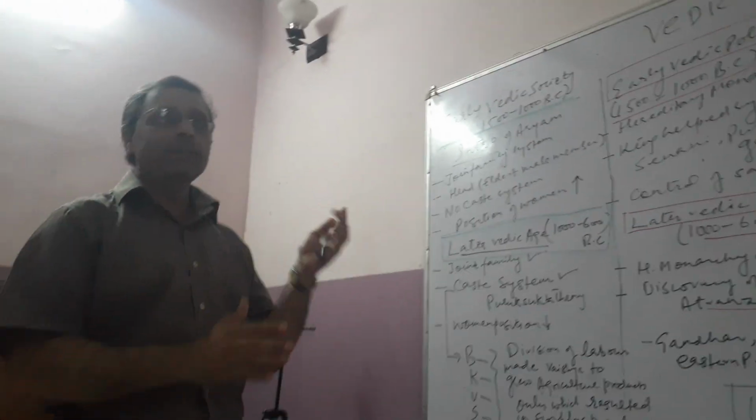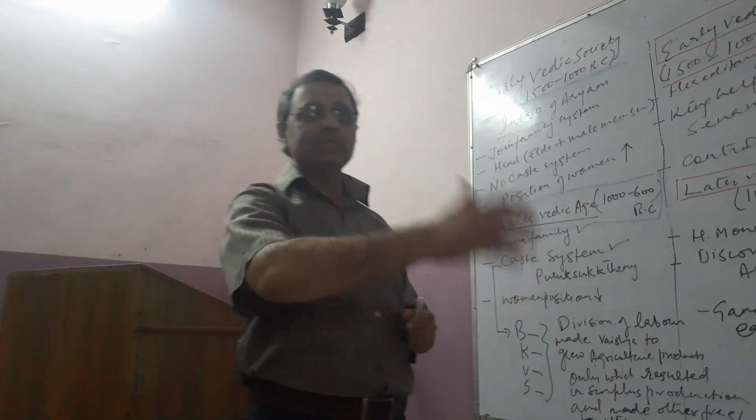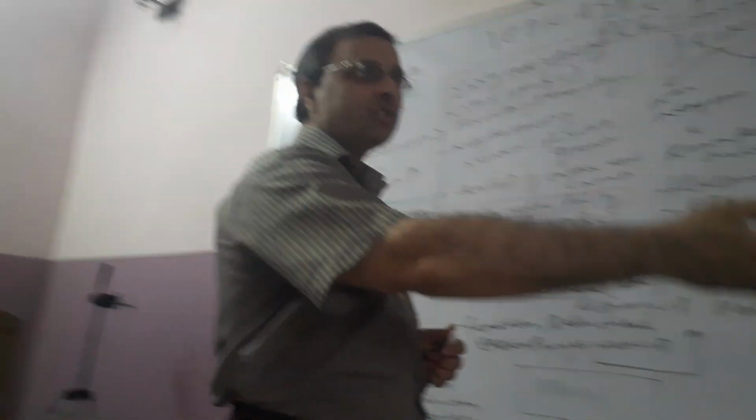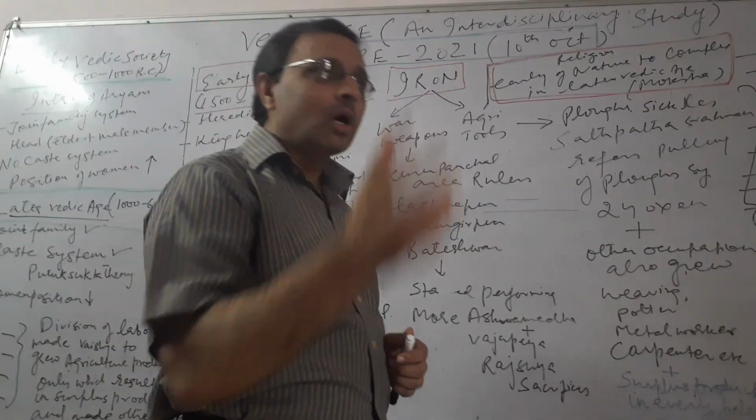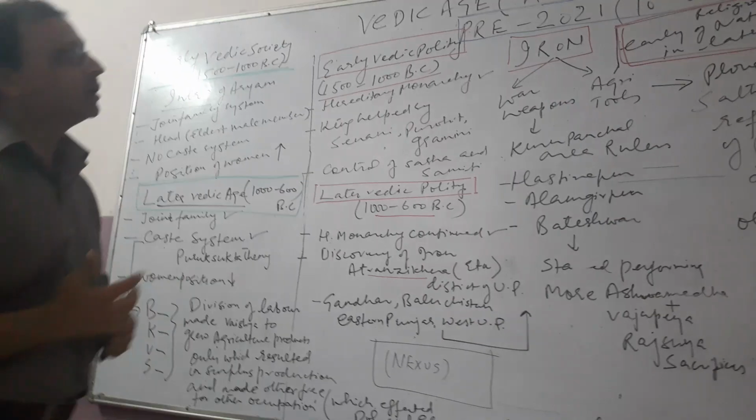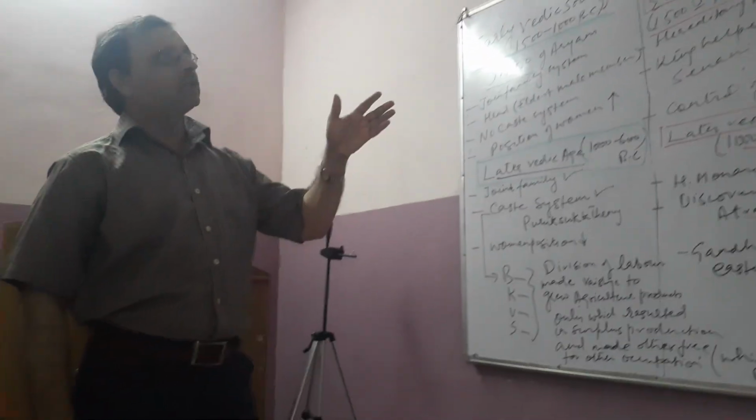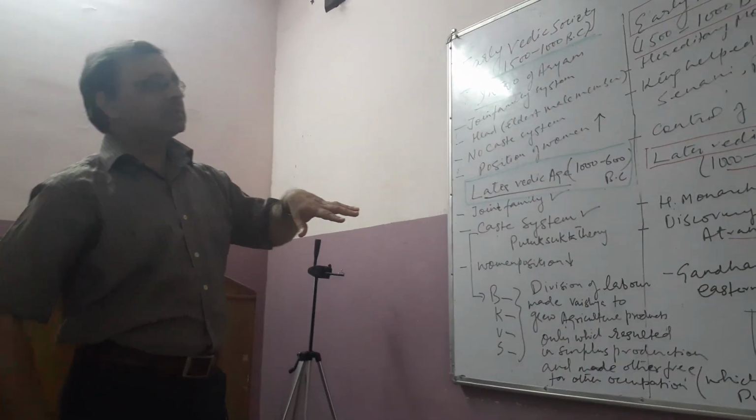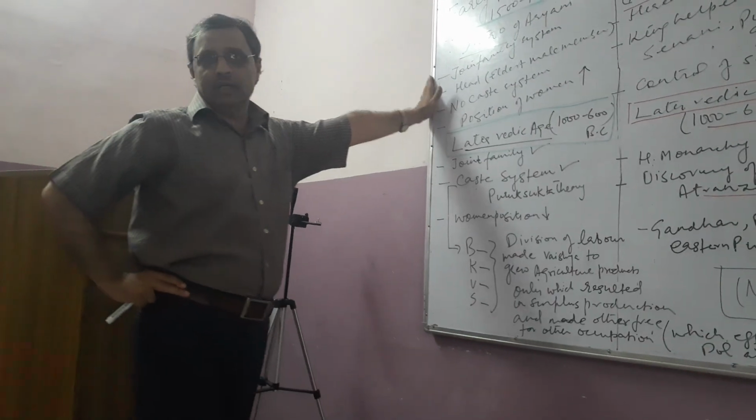So they tried clipping the wings of each other. The Brahmins tried to clip the wings of the Vaishya and vice versa also. So that's how the society was in this particular period. That was the period of the early Vedic to later Vedic. Here we have discussed the different issues of the society.